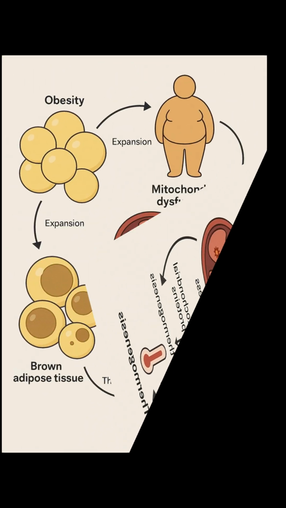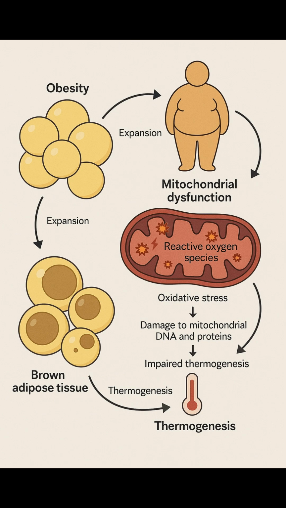In obesity, mitochondrial dysfunction is both consequence and cause. As adipose tissue expands, mitochondria face sustained energy overload, generating excessive reactive oxygen species. This oxidative stress damages mitochondrial DNA and proteins, further impairing function. As efficiency declines, energy expenditure drops, making fat accumulation even easier, a vicious cycle of weight gain and metabolic deterioration. Importantly, mitochondria in brown adipose tissue are responsible for thermogenesis. When impaired, heat production falls, further tipping the balance toward energy surplus.